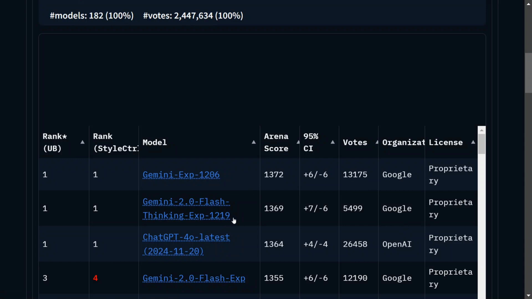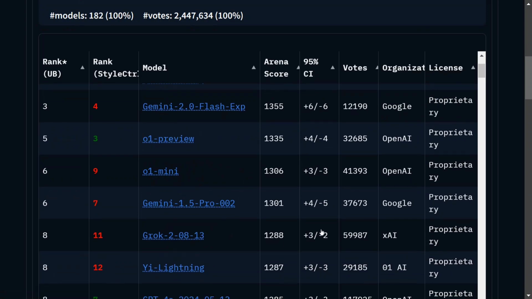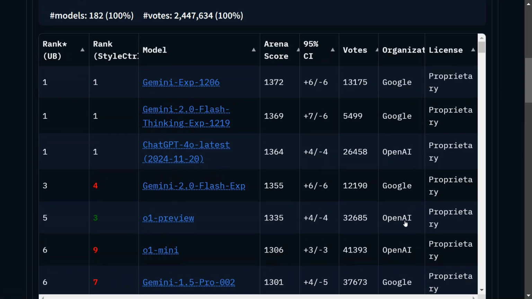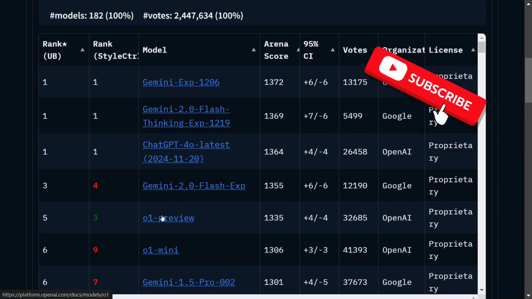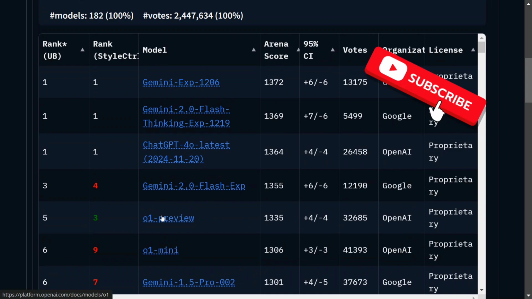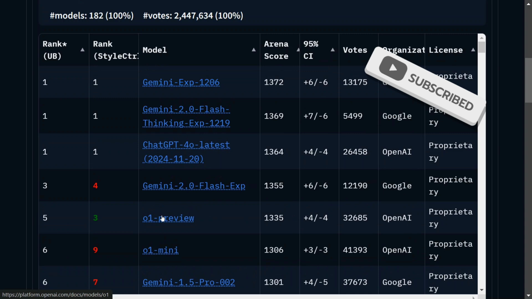And it has been a crazy time. And I think ChatGPT, OpenAI is now facing some stiff competition from Google. As you can see, in the top five or top six, everything is coming from Google and OpenAI. So let's see how you can use the Gemini 2.0 Flash Thinking model. This is the new reasoning model that Google has released, and it can be accessed for free.